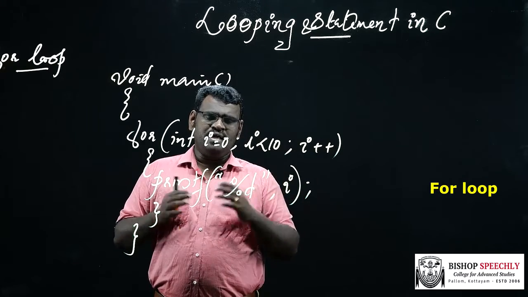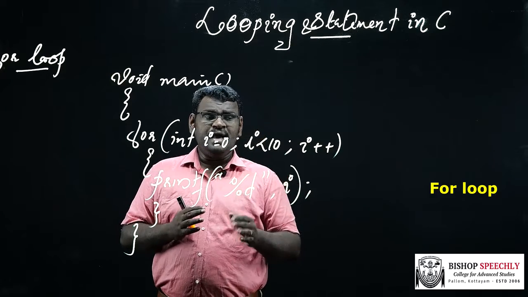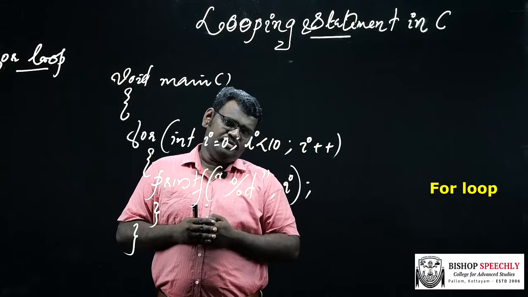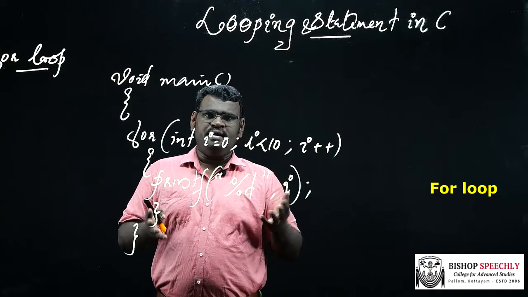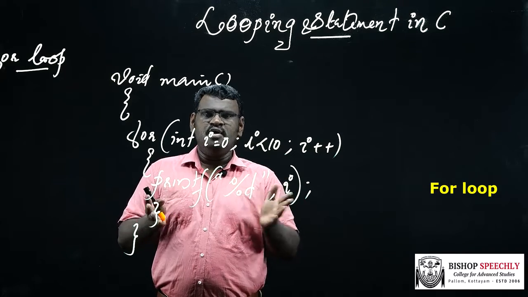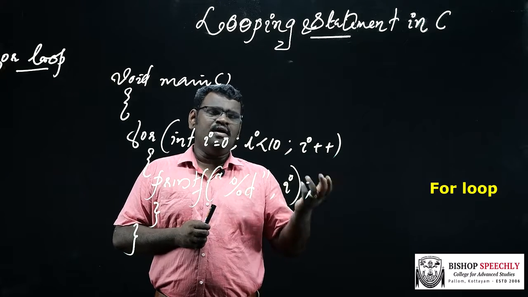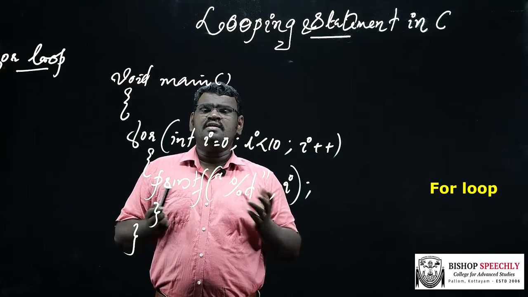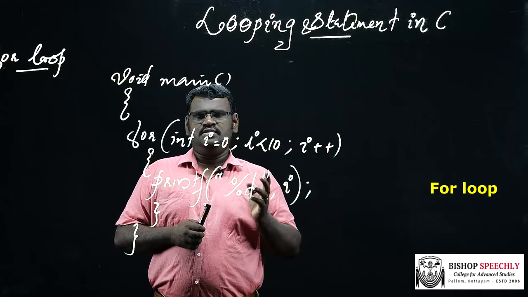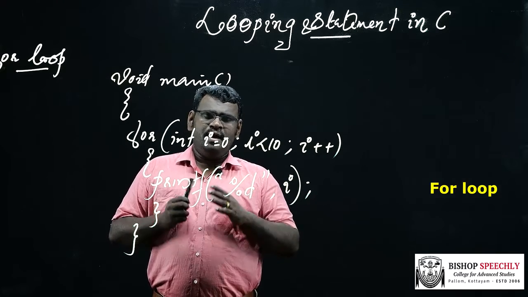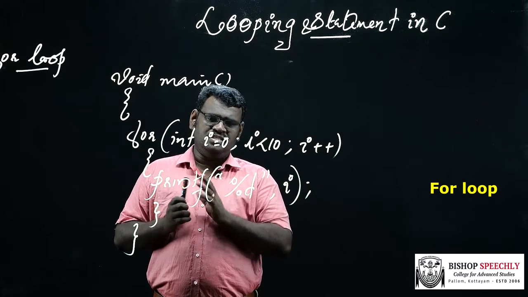Then the body of the loop is executed again. So the value of I is printed as 1. Again the value of I is incremented. It becomes 2. Then the condition is evaluated, 2 less than 10. It's true. Then the body of the loop is executed, which means the value of I is printed. So we get the output 2. This process continues until the condition becomes false. Remember one thing, in for loop statements, the initialization happens only once.